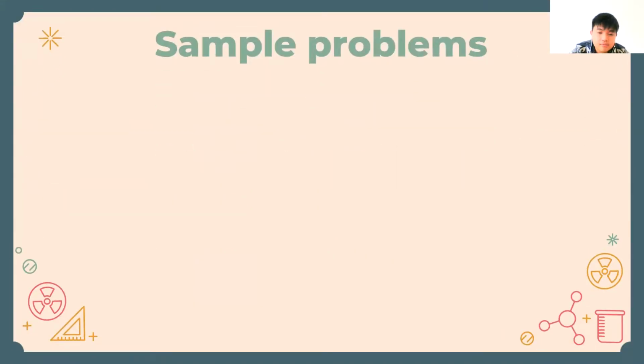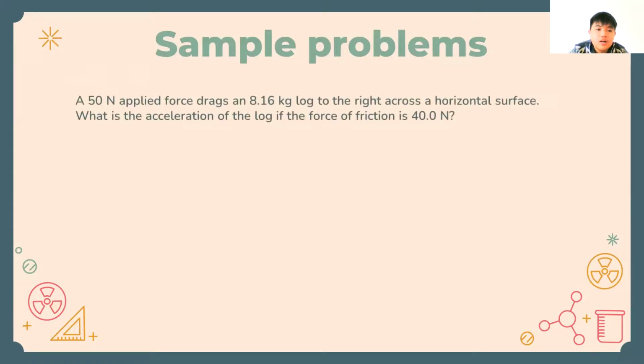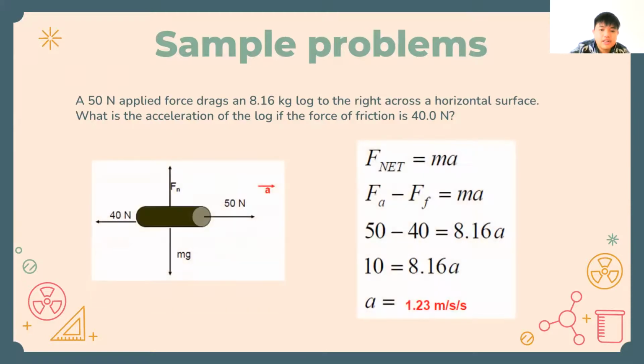Okay, here we come to the sample problems. A 50 Newton applied force drags an 8.16 kilogram log to the right across a horizontal surface. What is the acceleration of the log if the force of friction is 40 Newton? Here is the picture and here's the answer. So how do we find it? There's a 50 Newton force that drags the log and a 40 Newton force that is the friction force.